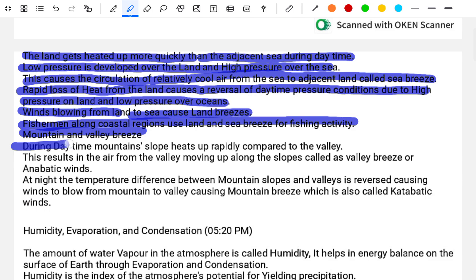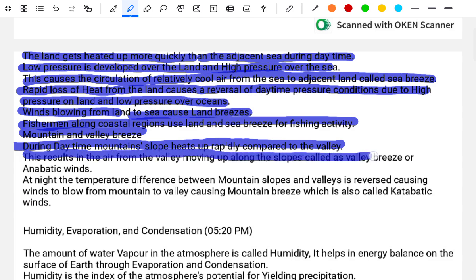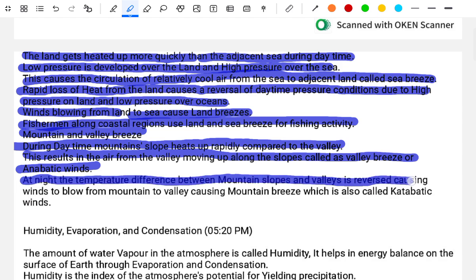Mountain and valley breeze. During daytime, the mountain slope heats up rapidly compared to the valley. This results in the air from the valley moving up the slope, called the valley breeze or anabatic winds. At night, the temperature difference between the mountain slope and the valley is reversed. The wind blows from the mountain to the valley, causing the mountain breeze, which is also called the katabatic winds.